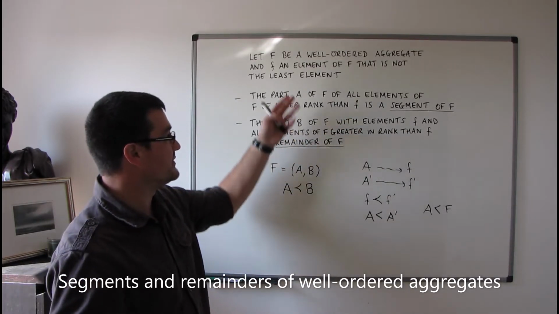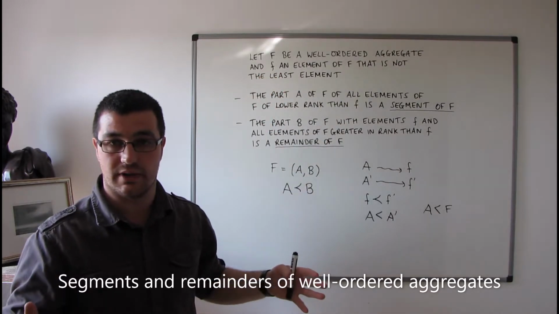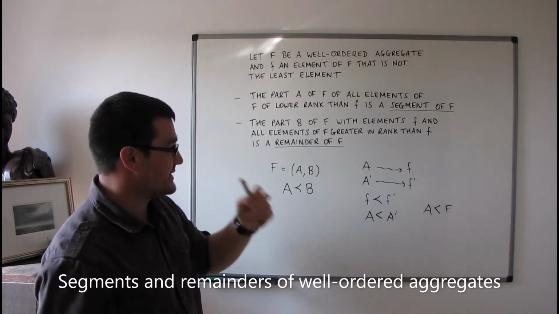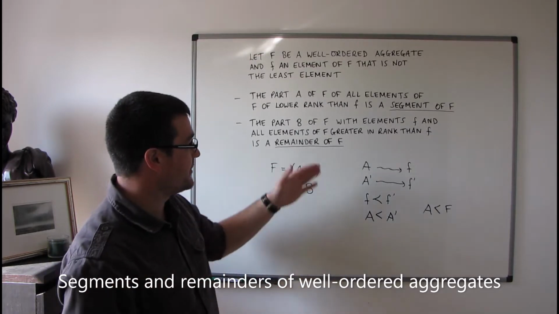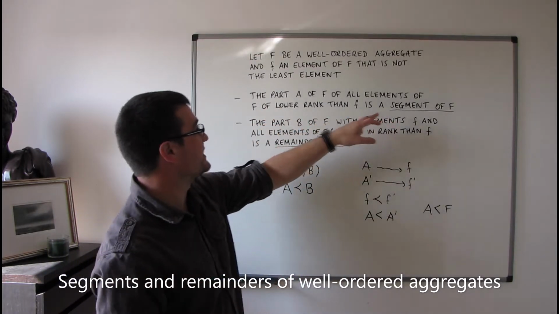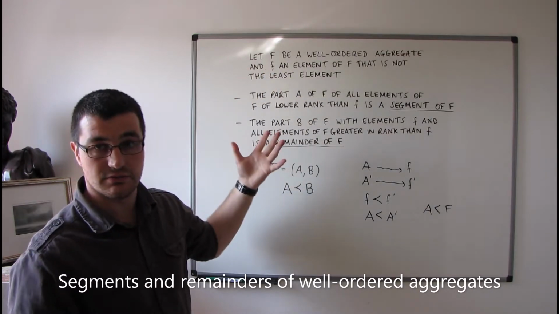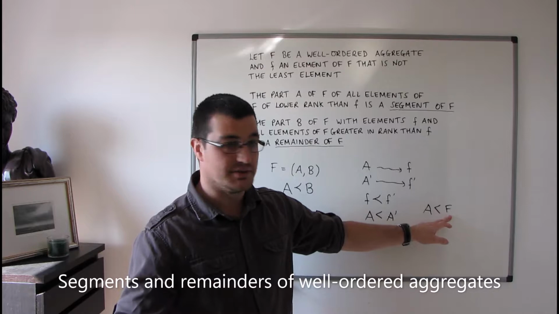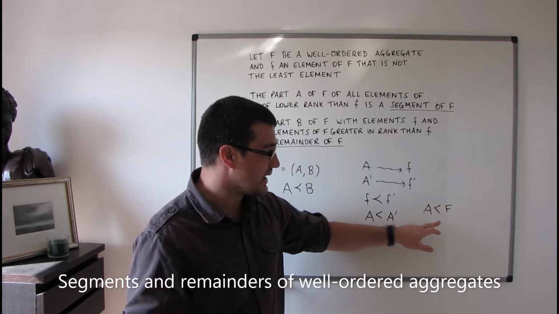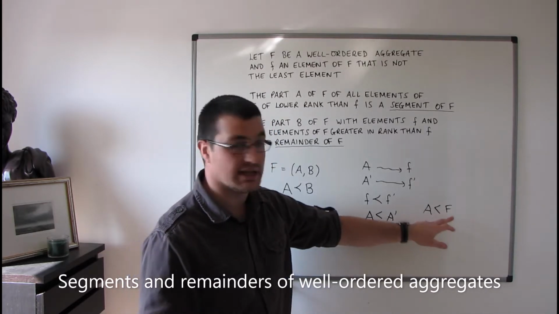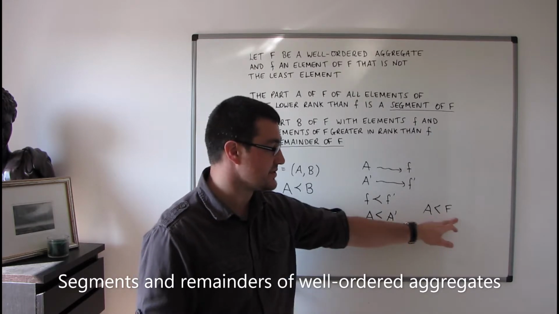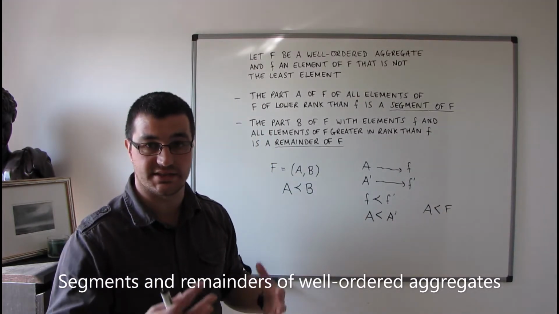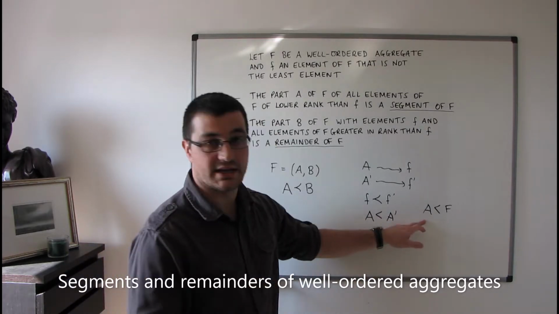It might be that our aggregate F doesn't even have a greatest element. That's kind of beside the point. The point is that a segment can never be equal to the aggregate itself. So F cannot be a segment, but we can still say that A is less than F. So this is the one exception to the rule, really. This symbol really just applies to segments, with this one exception.